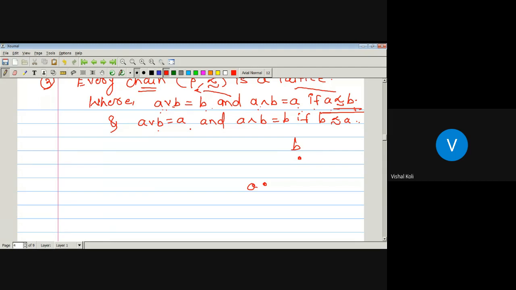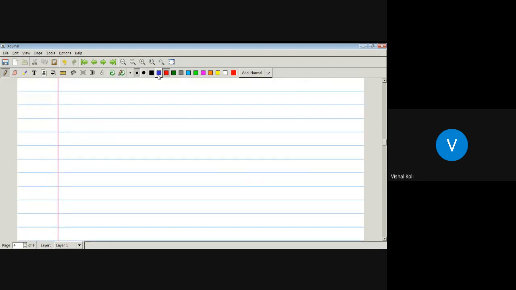As B will be at some higher level than A, that B will be the least upper bound. So A join B will be B. Similarly, A meet B, the greatest lower bound, will be A. So meet of A and B is A, and conversely, if B precedes A, then A join B will be A, and meet of A and B will be B. Okay, now we have to